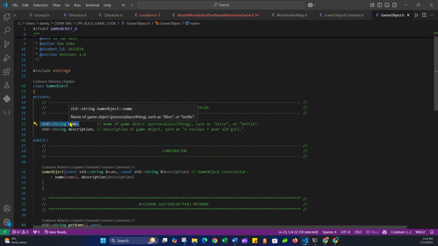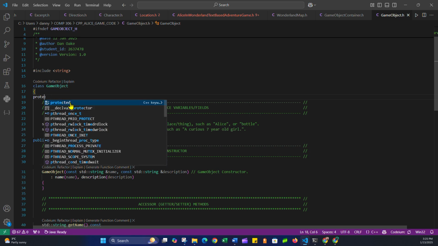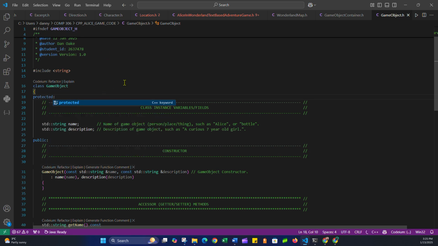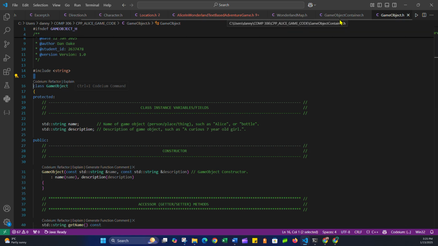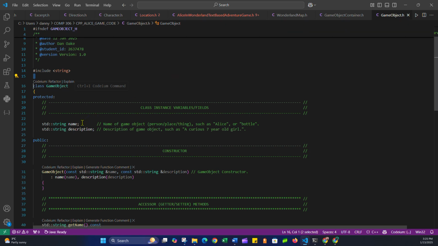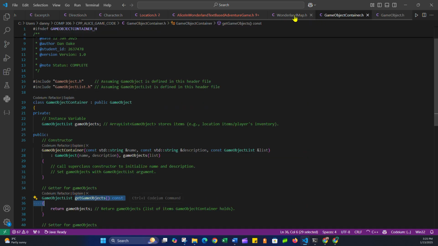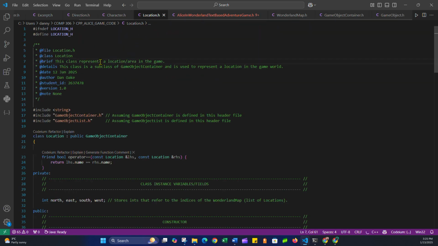But there's a string variable here, but I've declared it as private. I really should have made this protected rather than private, so that if I make this protected, it'll now be accessible to all of the derived classes. So let's do that for a second. That's one option to sort it out, and you can see that it seems sorted now. And comparing the names is fine. Basically, that'll tell me if it's the same thing or not.